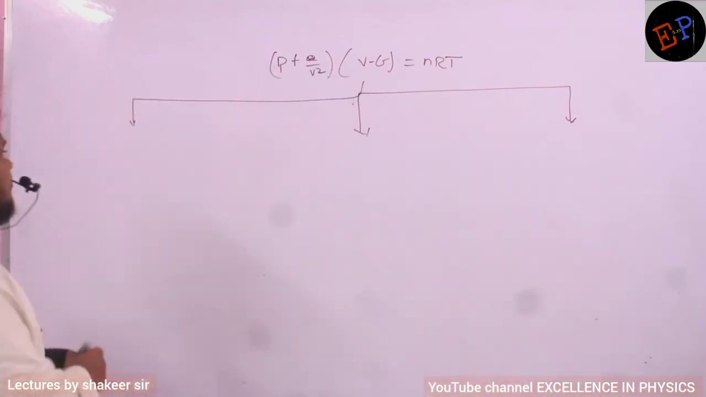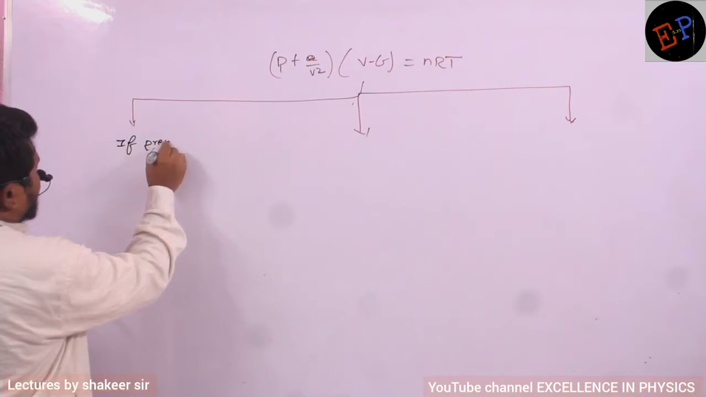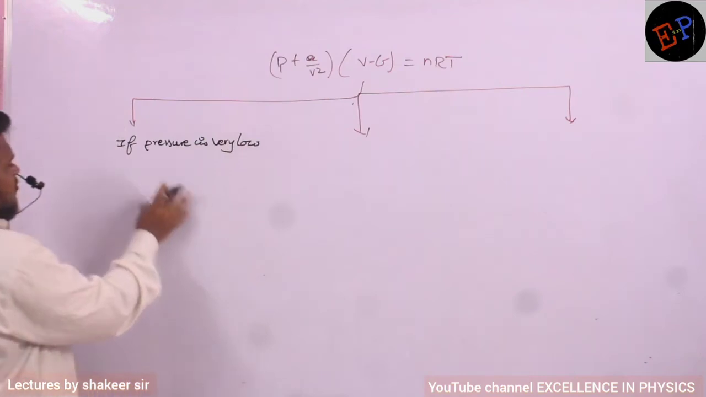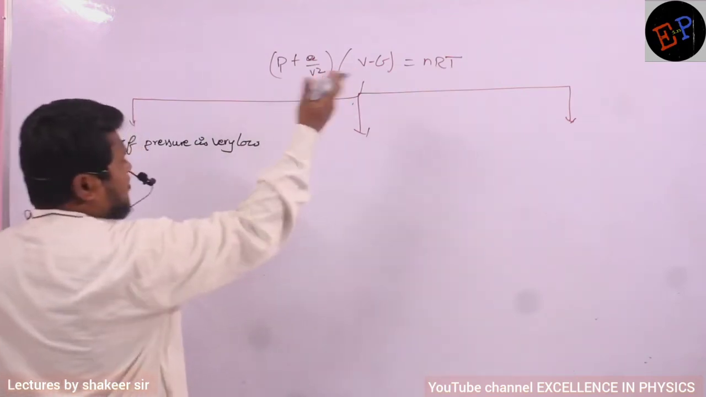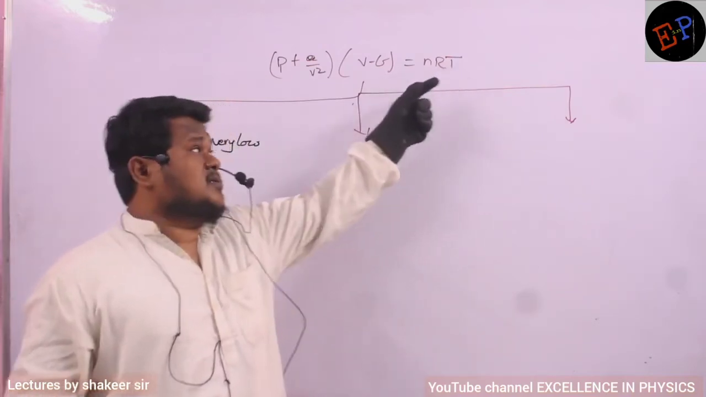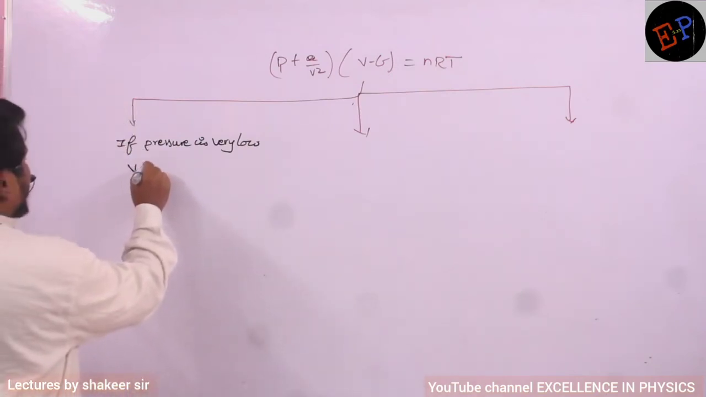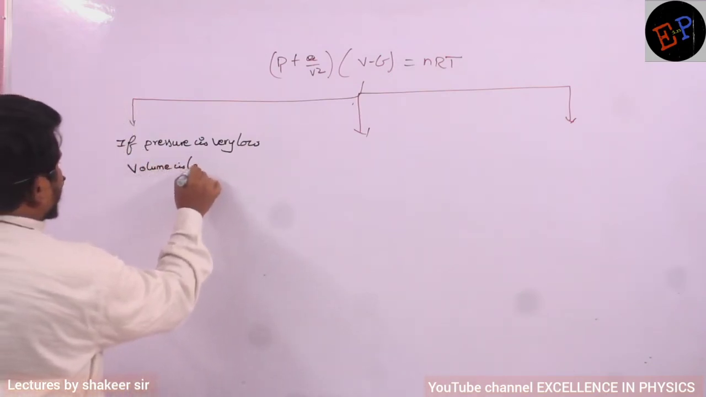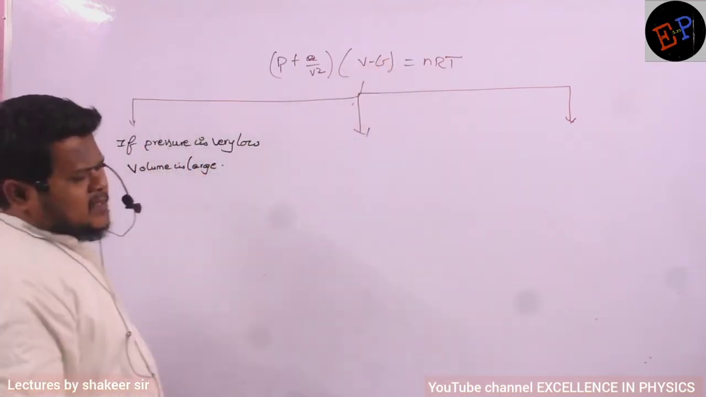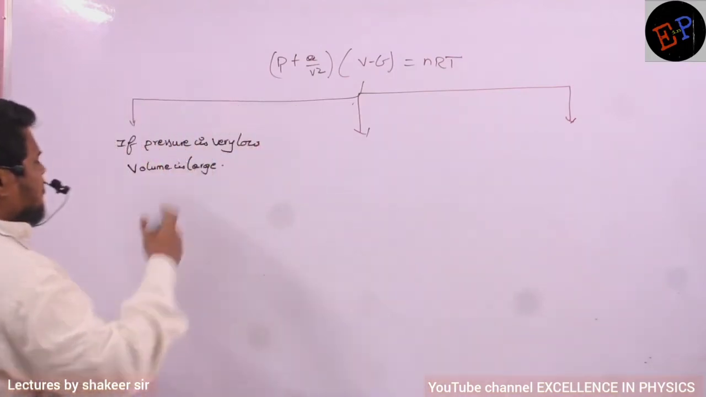Now let us see. So the first case which we study is if pressure is very low. If pressure is very low, then volume should be very large because nRT is a constant, no? Because nRT is a constant, if pressure is very low, volume should be very large. So therefore I can say volume is large. If volume is very large, then definitely you can remove the correction term here, because generally the correction term will be very small, no? So if V is very large, B will be very small, so you can remove the correction term there.